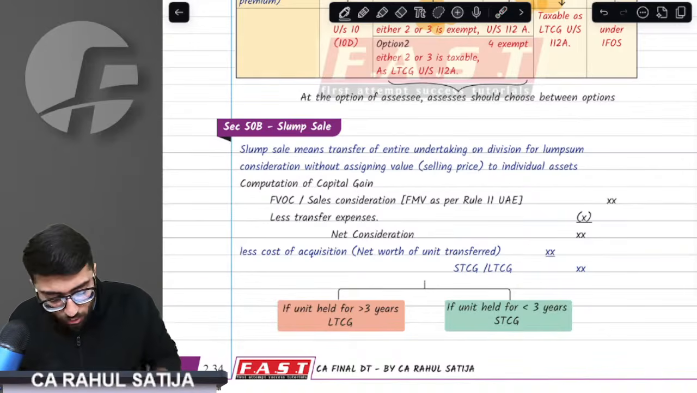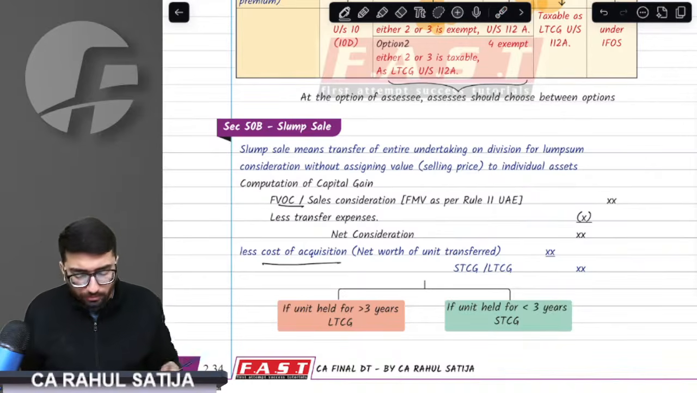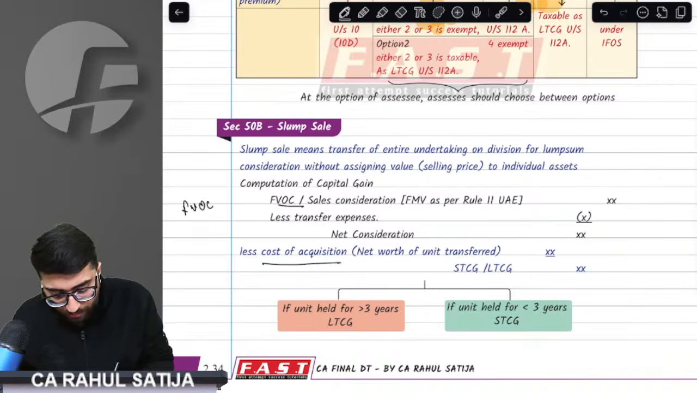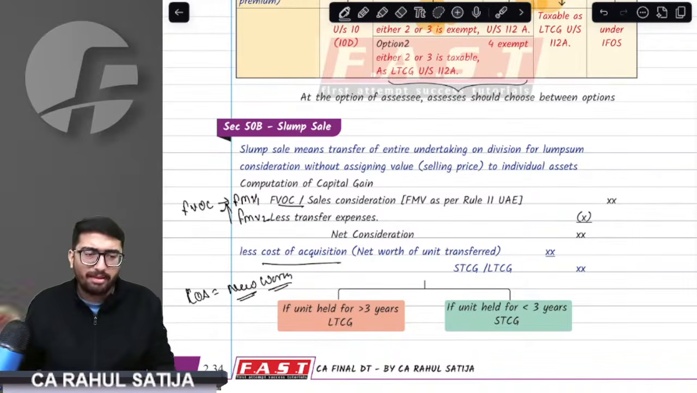Now, important is how do we arrive at the full value of consideration and net worth, that is, cost of acquisition. For full value of consideration, we have to take two things: FMV1, FMV2, higher of the two, and for cost of acquisition, we would take net worth. It is very easy. Whatever I am saying, just try to say after me.